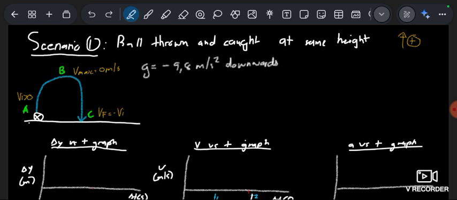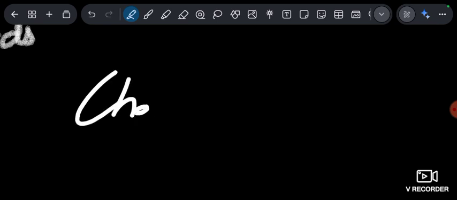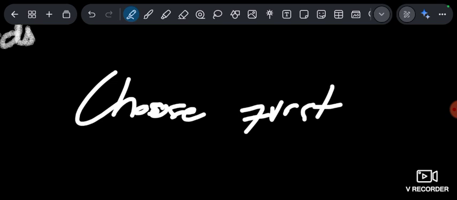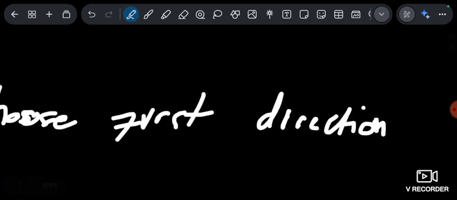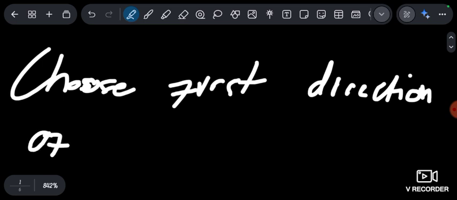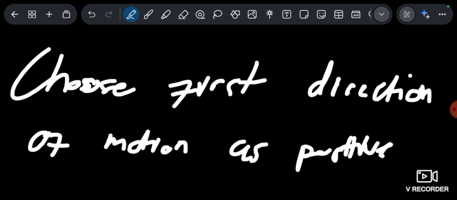Now, guys, I always want you to do this. Whether you are asked or not, let me not say always, because sometimes they choose the direction for you. So let's say: choose the first direction of motion as positive.